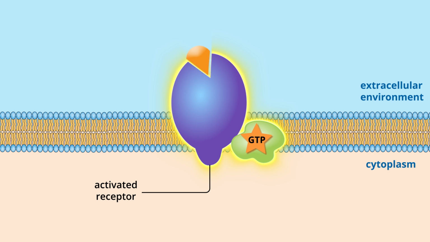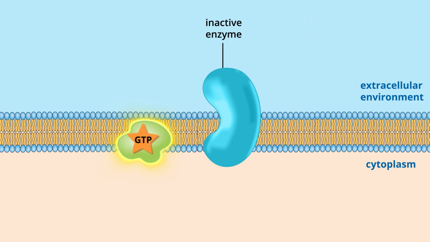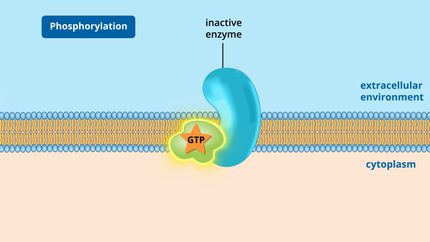Next, the activated G protein dissociates from the receptor and diffuses along the intracellular side of the membrane and becomes associated with an inactive membrane-bound enzyme. The association between the GTP-bound G protein and the enzyme facilitates the phosphorylation of the enzyme, in which a single phosphate group is removed from GTP, transforming it to GDP.